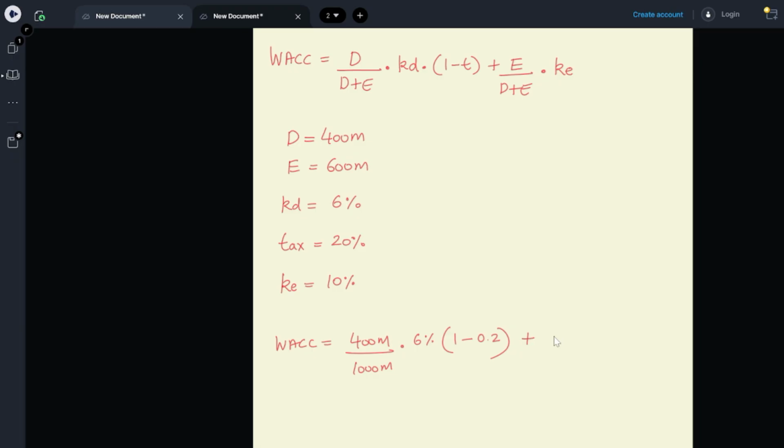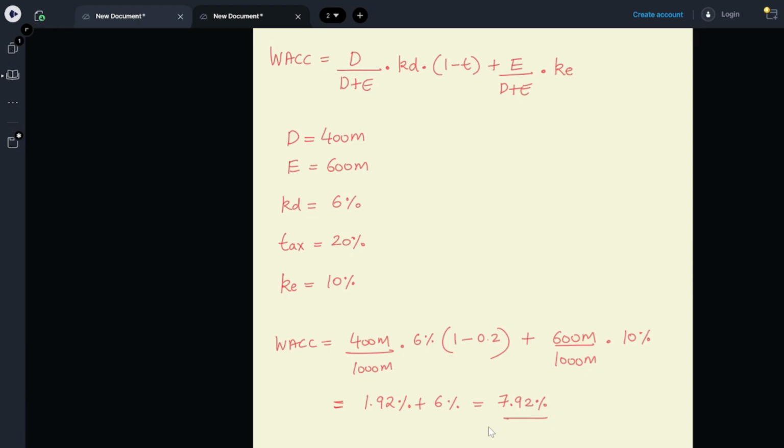Then we will add 600 million divided by 1,000 million multiplied with 10%. Let me just quickly calculate that. That's 6 into 0.8 into 0.4. That's 1.92% plus 0.6 into 10%, that's 6%. So the answer comes out to be 7.92%. So that is a basic illustration of what WACC means.